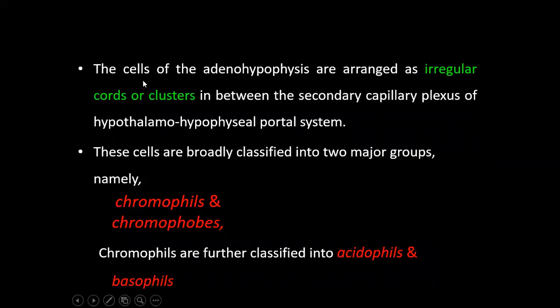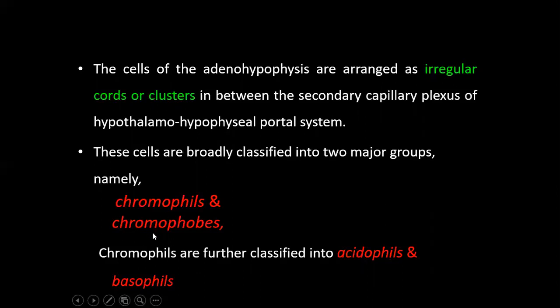The cells of adenohypophysis are arranged as irregular cords or clusters in between the secondary capillary plexus of hypothalamo-hypophyseal portal system. These cells are broadly classified into two major groups: chromophils and chromophobes. Chromophils are further classified into acidophils and basophils.